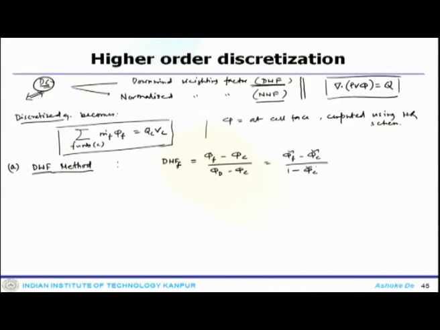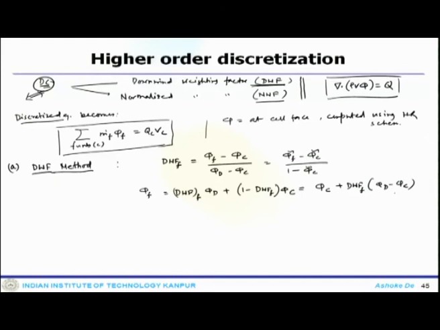So, you can rewrite this with the face value as phi f equals DWF factor multiplied with phi d plus 1 minus DWF f into phi c, which is phi c plus DWF factor multiplied with phi d minus phi c.